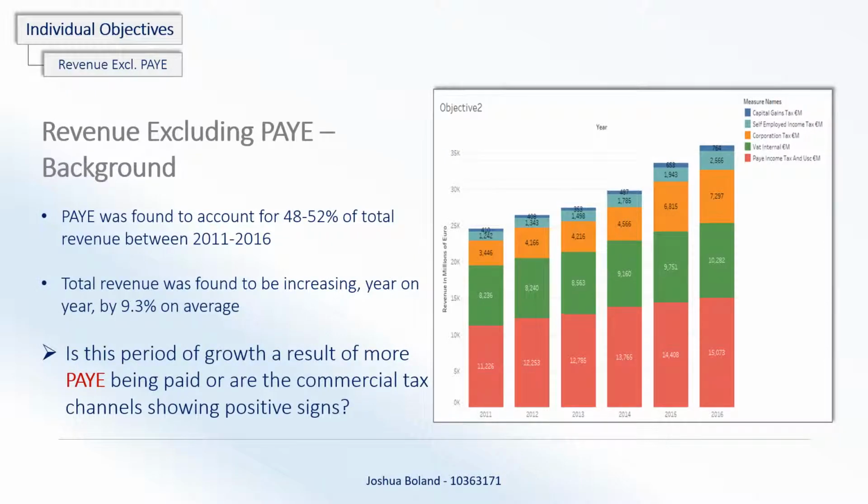So the next objective I took for myself was to have a look at the revenue excluding PAYE. As was seen on the graph here on your right, PAYE accounts for the largest proportion year on year. So total revenue is found to be increasing year on year by 9.3% on average. Is this period of growth a result of more PAYE being paid, or are the commercial tax channels, so the likes of capital gains, corporation tax, those ones, showing positive signs? Are they also contributing to the increase?